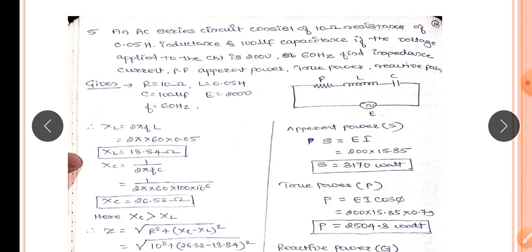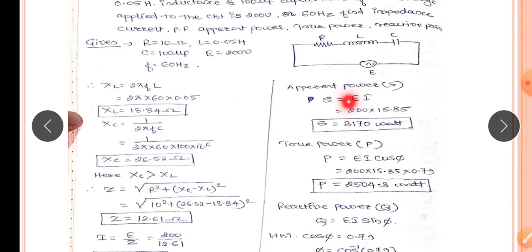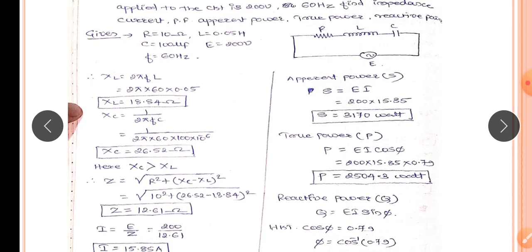They have given the value of L and C. They have not given the inductive reactance and the capacitive reactance. So we have to find out the XL value. XL equal to 2 pi FL. Substitute the value of F and L. 2 pi into 60 into 0.05. So XL equal to 18.84 ohm. XC equal to 1 divided by 2 pi FC. So 1 divided by 2 pi into 60 into capacitor value is 100 into 10 raised to minus 6. It is 100 microfarad. So XC capacitive reactance you will get 26.52.